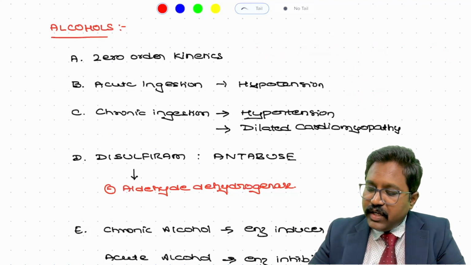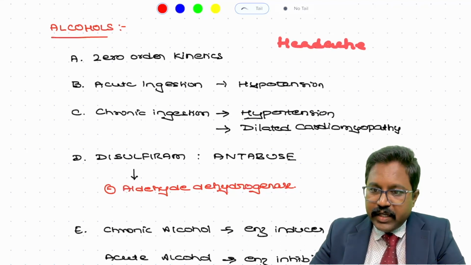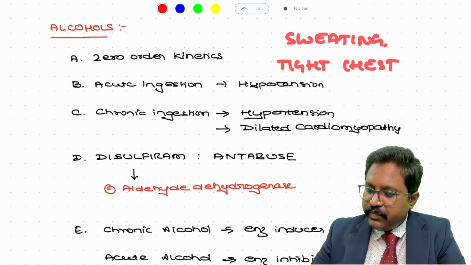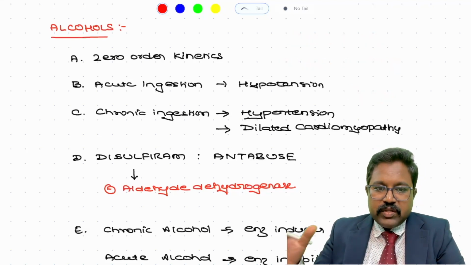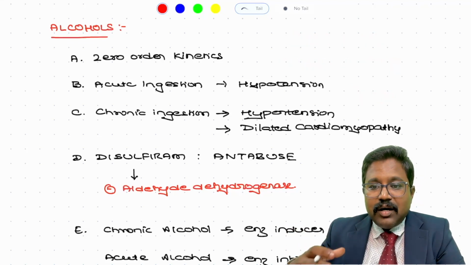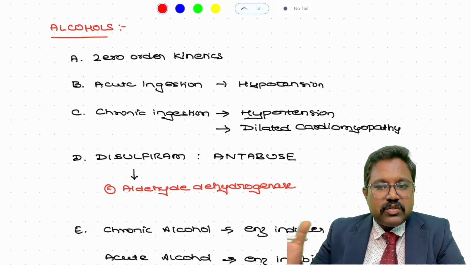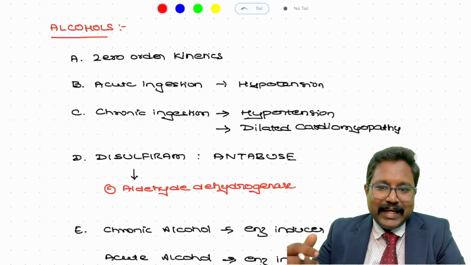Usually it will lead to headache, tightness in the chest, sweating, chest pain, etc. This produces an unpleasant feeling, so that the patient will not be able to take alcohol again.